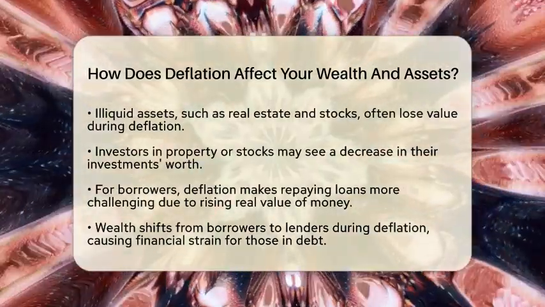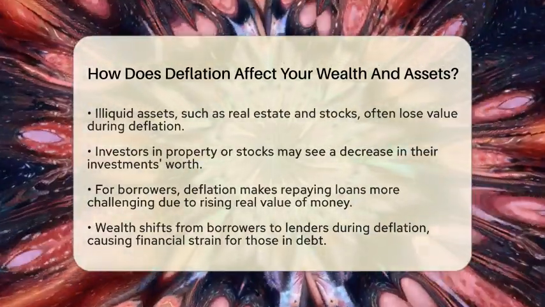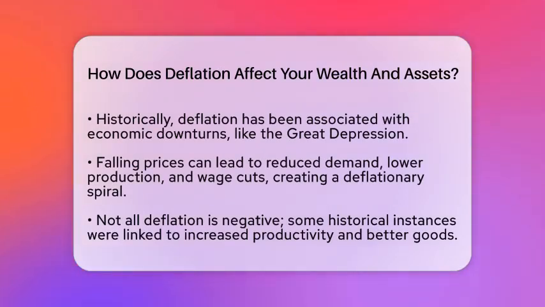Historically, deflation has been linked to economic downturns, like during the Great Depression. Falling prices led to reduced demand, lower production, and wage cuts. This cycle can create a deflationary spiral, causing widespread defaults and unemployment. However, not all deflation is harmful. In the late 19th century, deflation was sometimes caused by increased productivity. In those cases, it reflected improvements in goods and services rather than a collapse in demand.